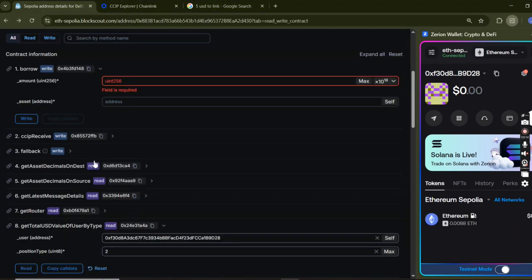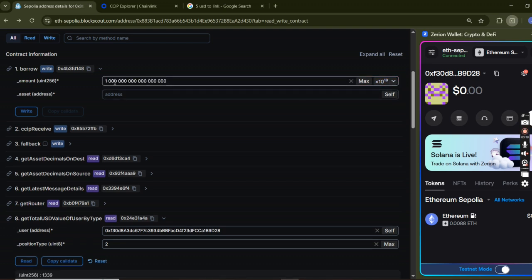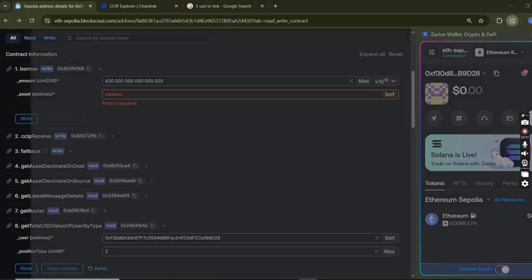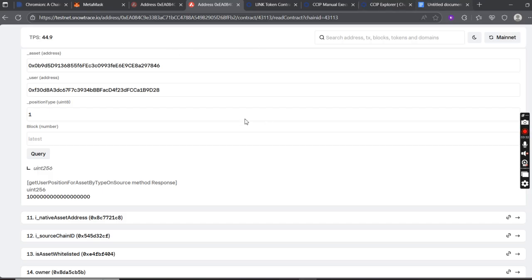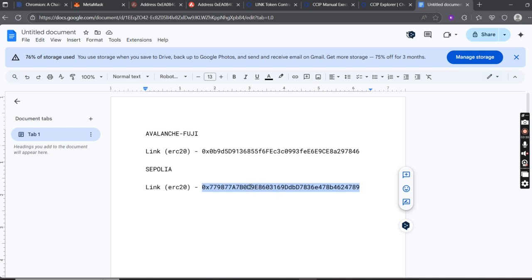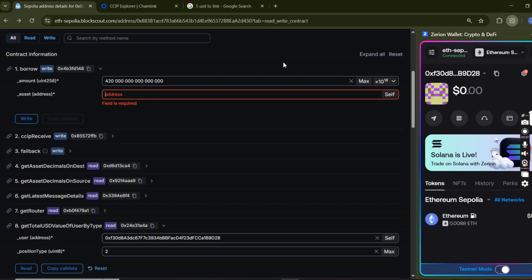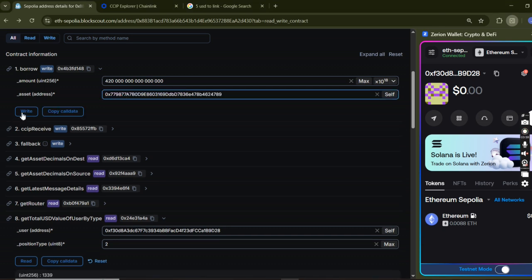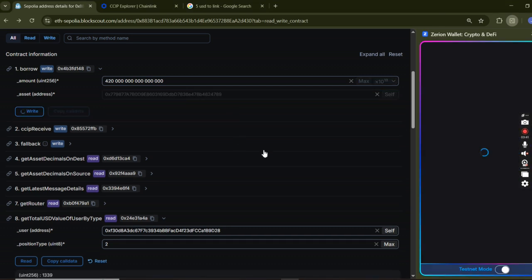So all I have to do here is basically let's put this as 118, and then I want to just change this to be 0.42 link. Then I want to borrow link token, so I'm just going to get the address of link token on Sepolia, which is this. I'm going to paste this here, and I'm going to try to borrow this.